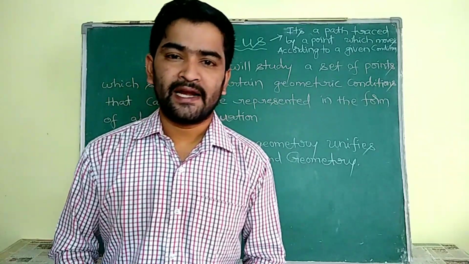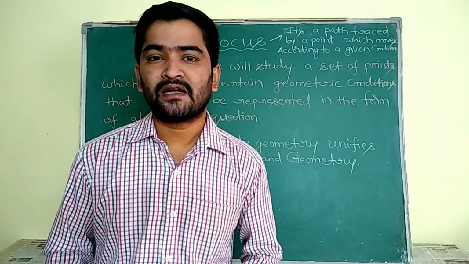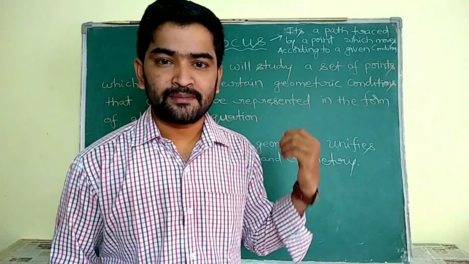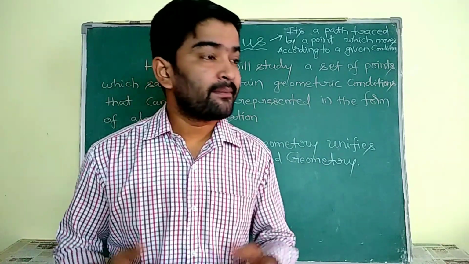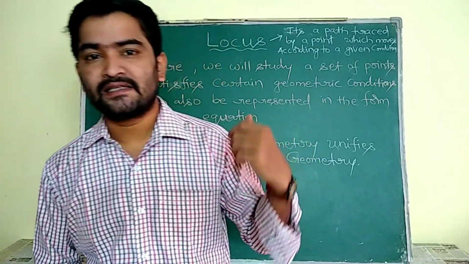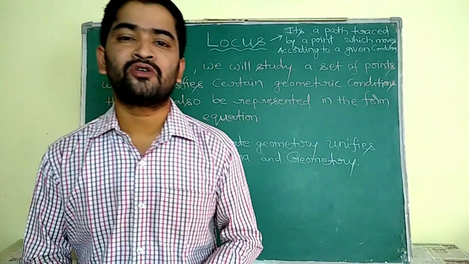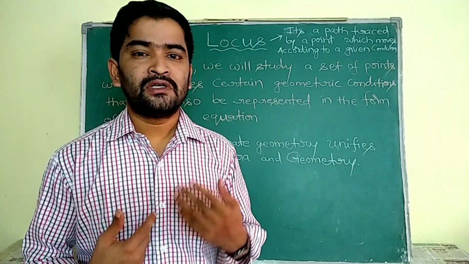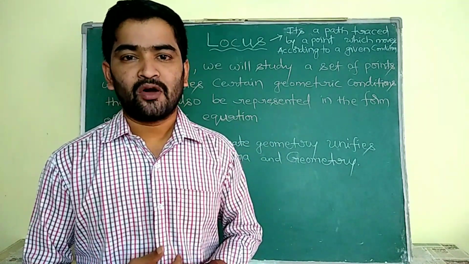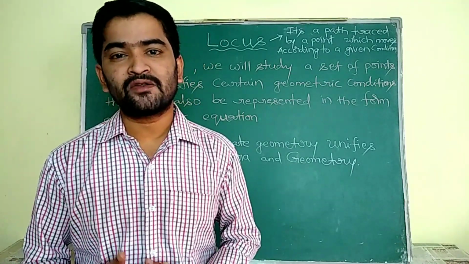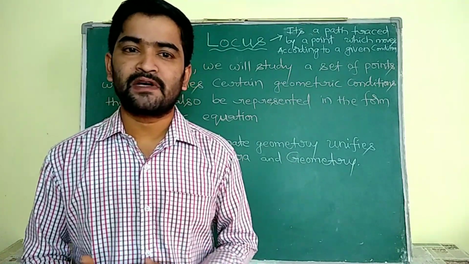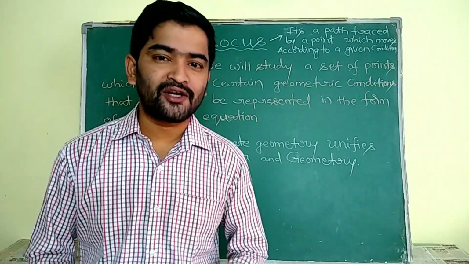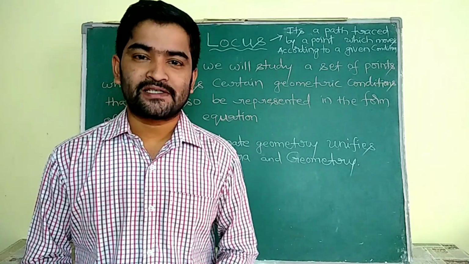That means coordinate geometry plays a key role in the chapter locus. Before discussing this chapter, we are going to learn some formulas related to coordinate geometry, the prerequisites. After discussing them, we will continue our chapter locus.